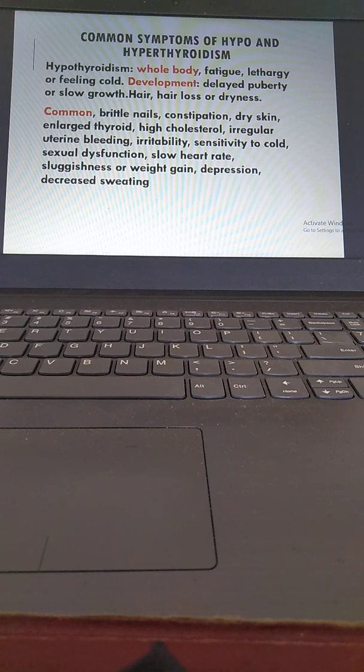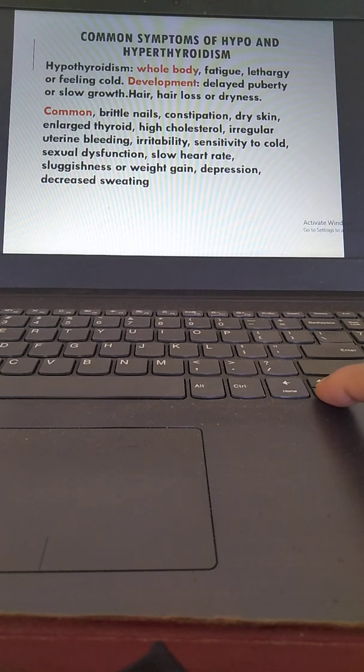Common symptoms of hypo and hyperthyroidism. Hypothyroidism, whole body: we have fatigue, lethargy or feeling cold, delayed puberty or slow growth, hair loss or dryness. Commonly we have brittle nails, constipation, dry skin, enlarged thyroid, high cholesterol, irregular uterine bleeding, irritability, sensitivity to cold, sexual dysfunction, slow heart rate, sluggishness or weight gain, depression, decreased sweating.